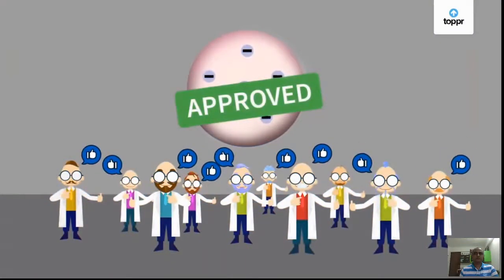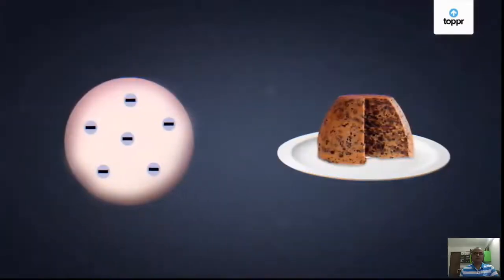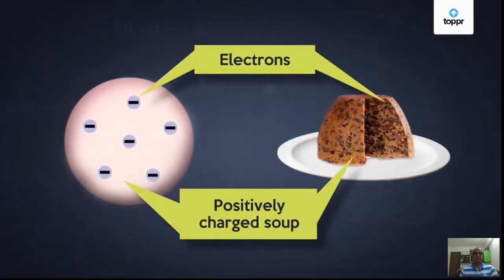Thomson carried out a detailed analysis to come up with this arrangement, and it was accepted by a majority of the scientific community at that time. Many scientists called it the plum pudding model because it reminded them of plum puddings which were popular in England. The plums represent electrons and the pudding represents the positive charges.